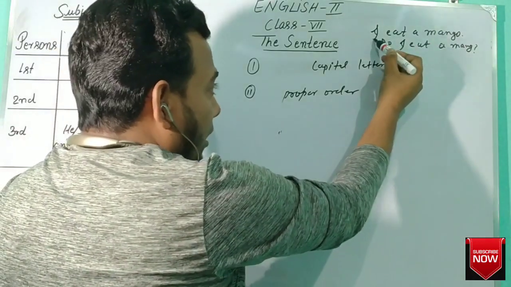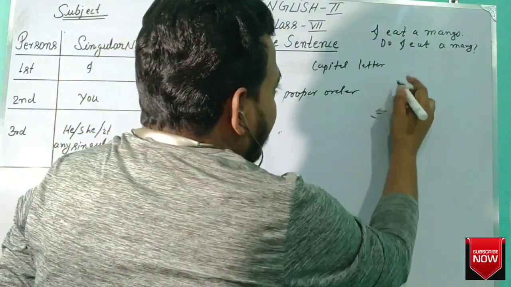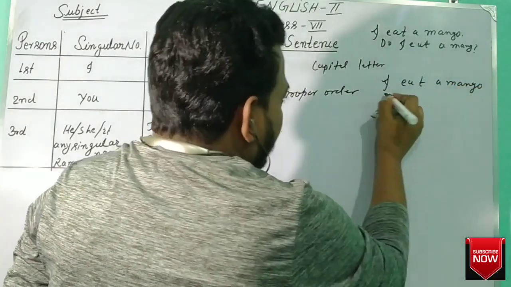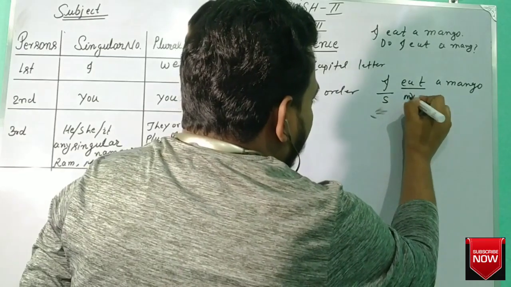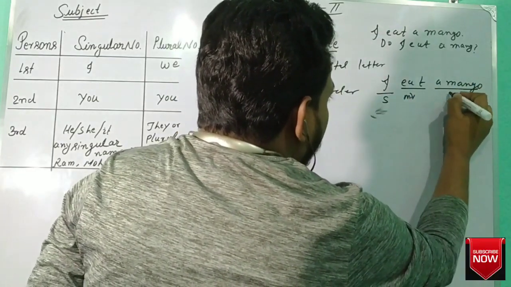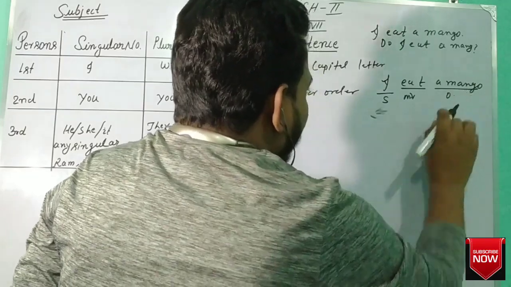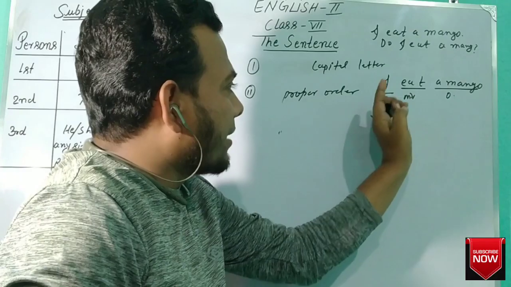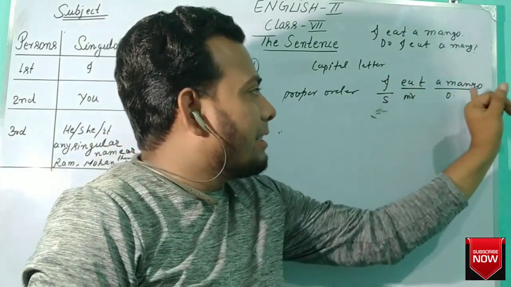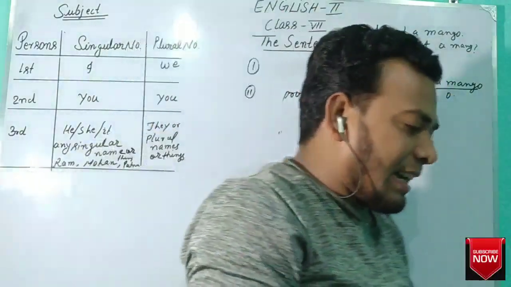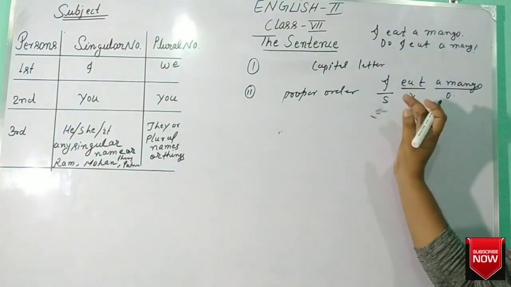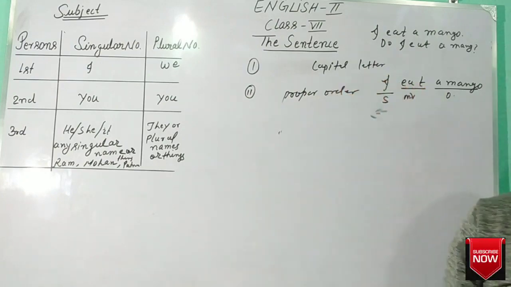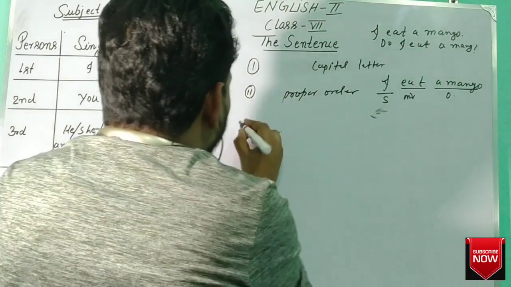Proper order means what? If I write "I eat a mango," you already know I is the subject, eat is the main verb, and a mango is the object of the verb eat. Here words are arranged in proper order. What proper order? After the subject there is the verb, after the verb there is an object. The verb will be applied according to the subject.